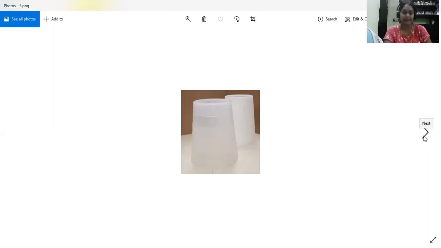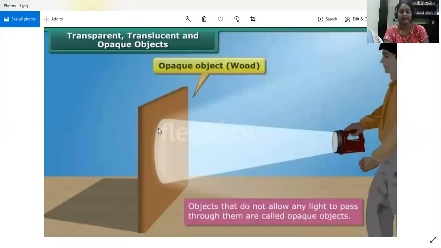Translucent. Light is passing through them, but not fully, and the image will not be as clear. Even in your houses, a few windows have translucent glass. Some windows have transparent glass, and some are translucent, especially in your washrooms.